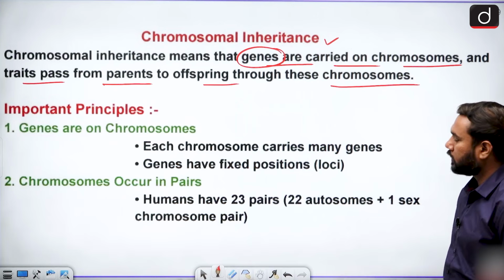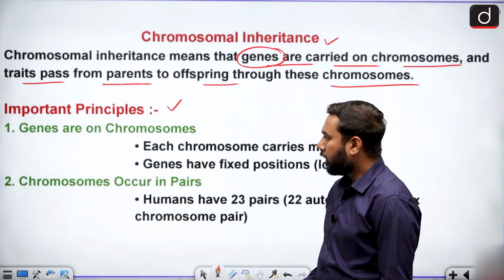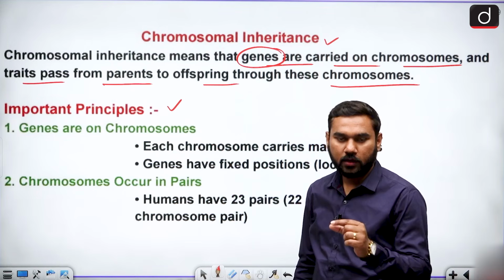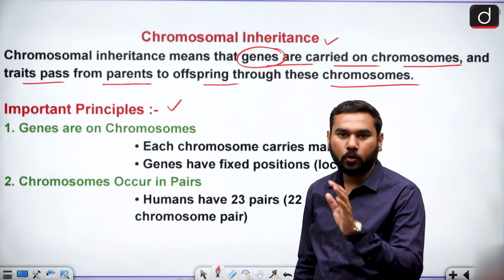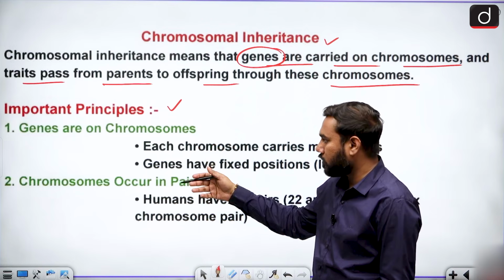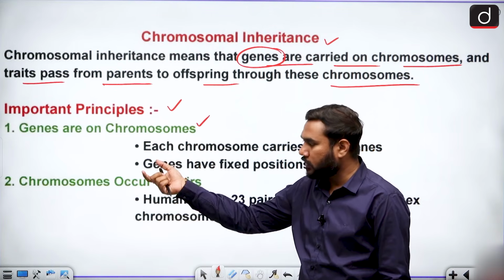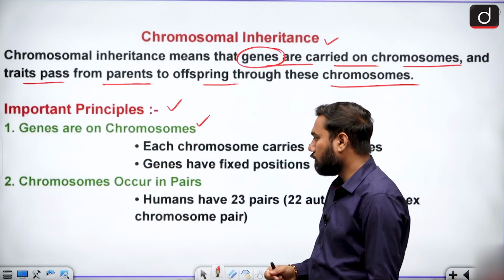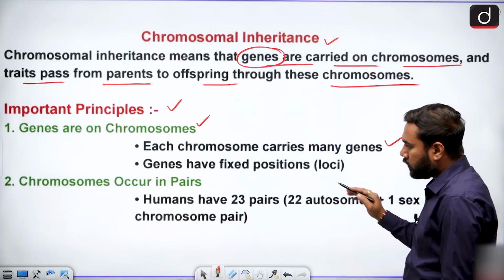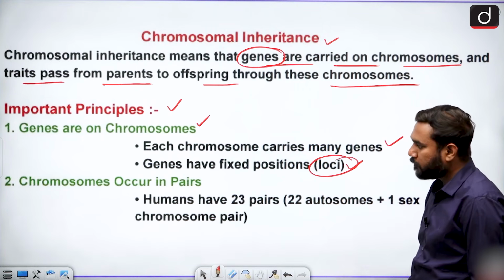The important principles behind it: first, genes are on the chromosome. This is a very informative thing. Genes are located on the chromosome, also located on DNA. Actually, the coiled structure of DNA is known as a chromosome. So the genes, the characteristic parts, are present on the chromosome, and each chromosome carries many genes. So genes have a fixed position on it, meaning there is a fixed locus.